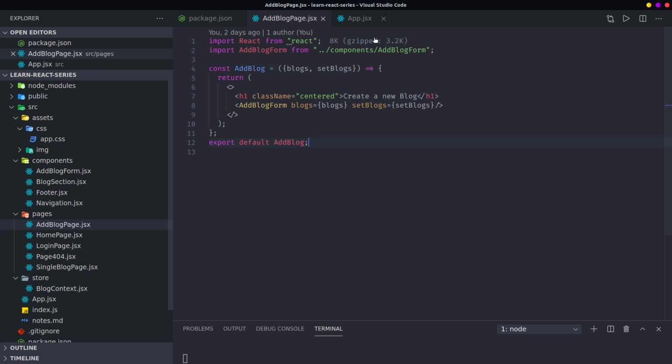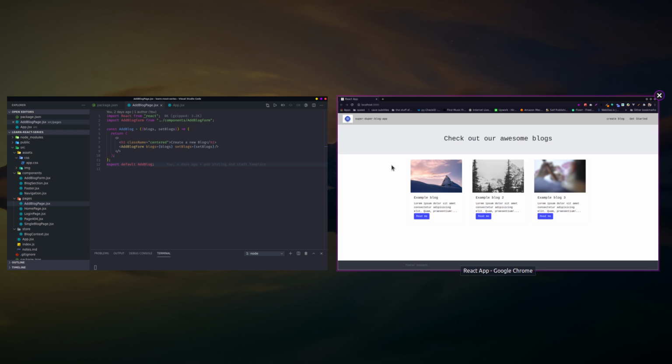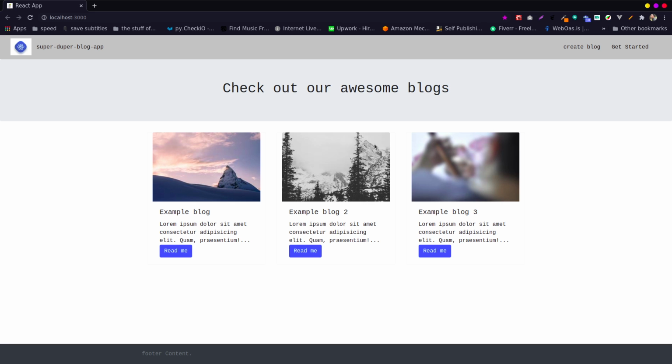Okay. So I'm going to go over the code that we did last time. Last Wednesday we looked at prop drilling, and then we looked also at the Context API. Prop drilling is simply passing props from the parent to the child, to the child, so you continuously pass props.